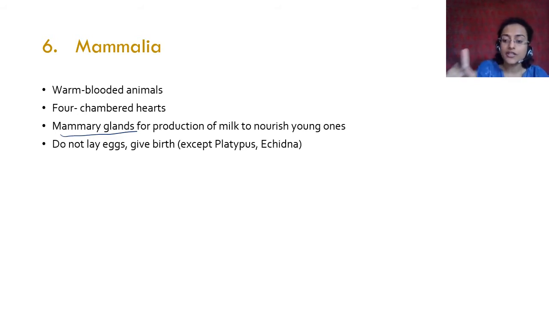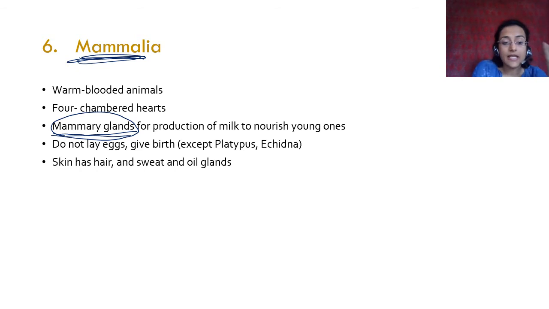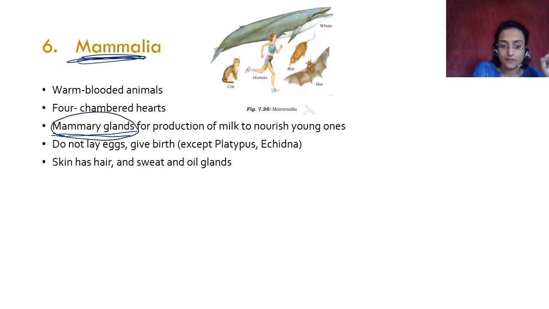And to nourish the young ones after they are grown, they have mammary glands which produce milk to nourish the young ones. Okay, that is why it is mammalia. It refers to the mammary glands. The skin has hair, sweat, and oil glands. When you're talking about mammalia, think about yourself. It has skin. The skin has hair, sweat glands, and oil glands.